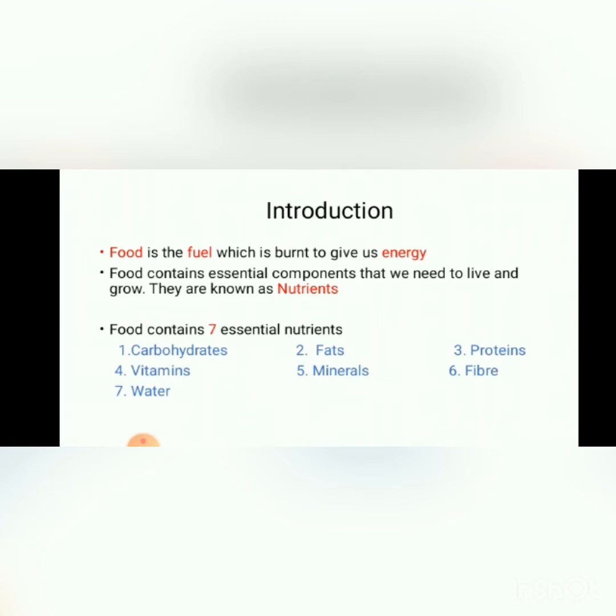Here are the 7 essential nutrients which the food contains, that we use in our daily routine. Okay, so these are the 7 essential nutrients. These include carbohydrates, fats, proteins, vitamins, minerals, fiber, and water. All of these 7 components are very essential, very necessary for us to live and to grow. Okay, now I will elaborate and introduce every component to you.